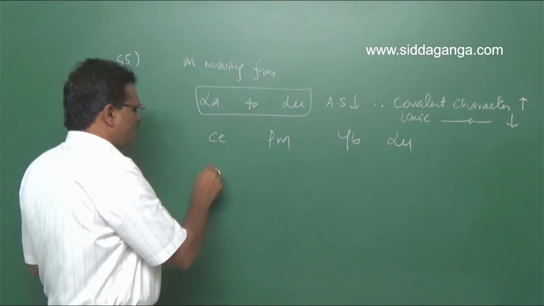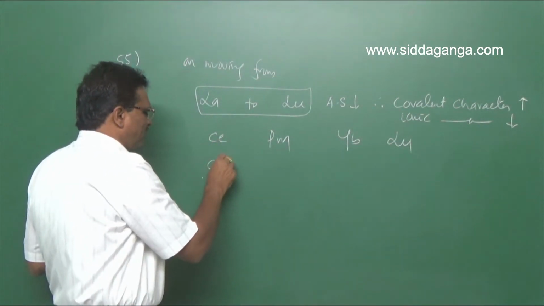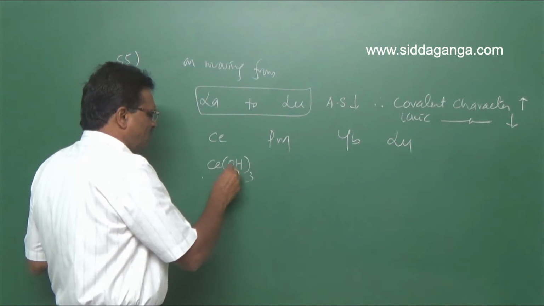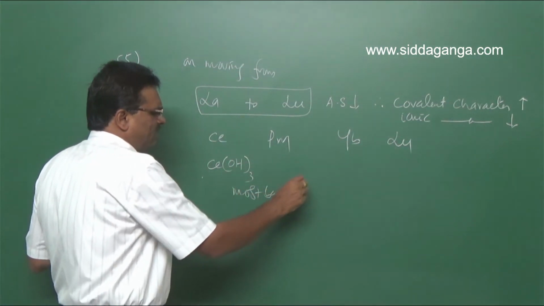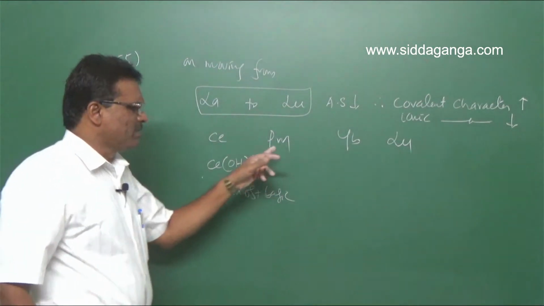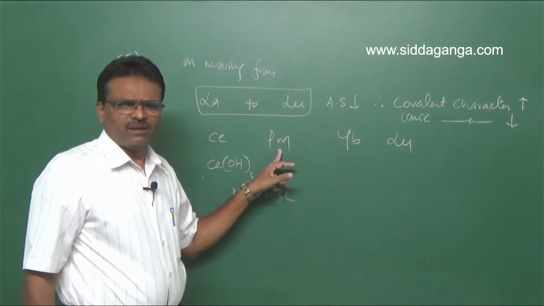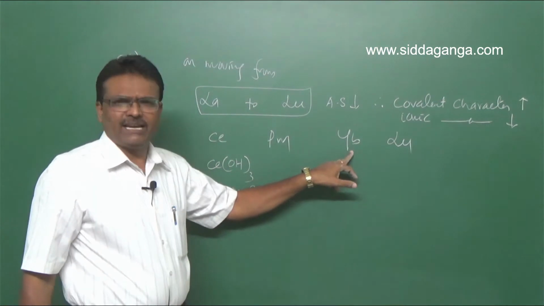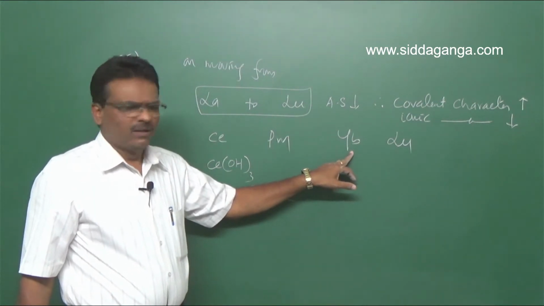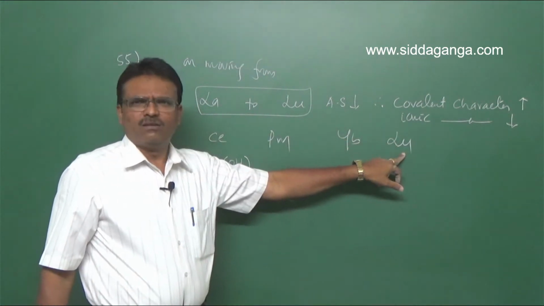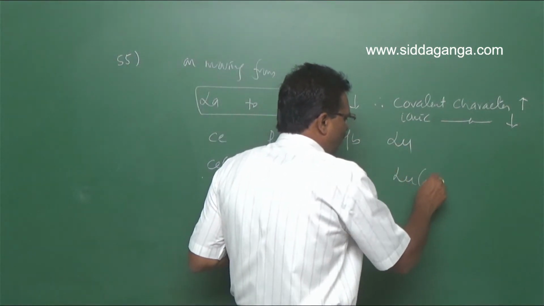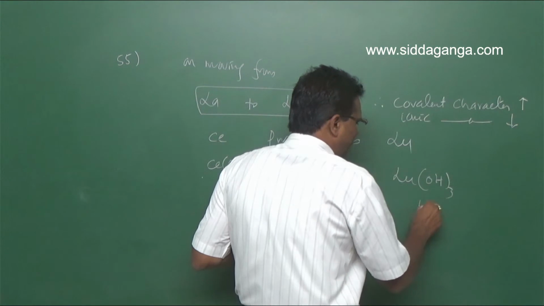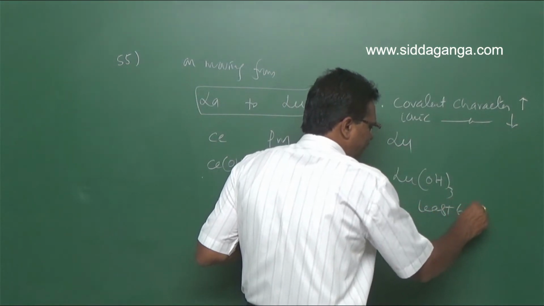Hence cerium hydroxide is the most basic, more basic than promethium hydroxide, which is more basic than ytterbium hydroxide. Ytterbium hydroxide is more basic than lutetium hydroxide. Here lutetium hydroxide is least basic.